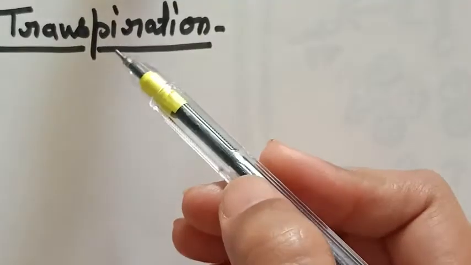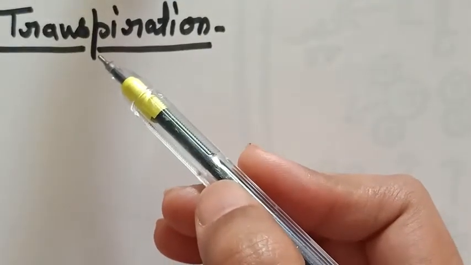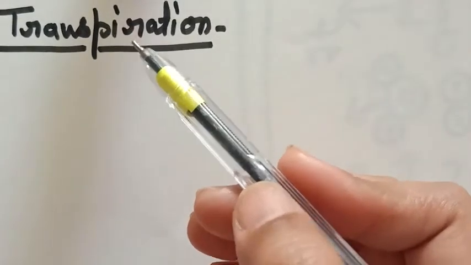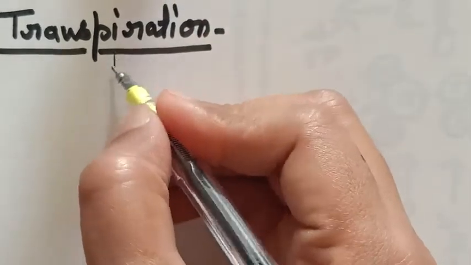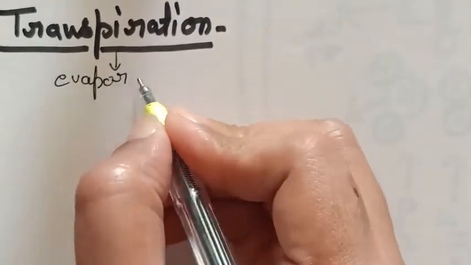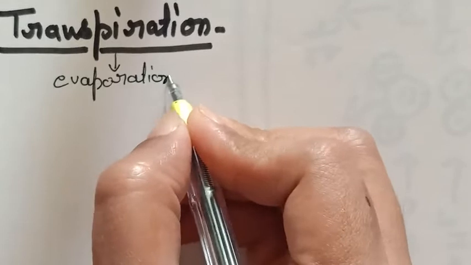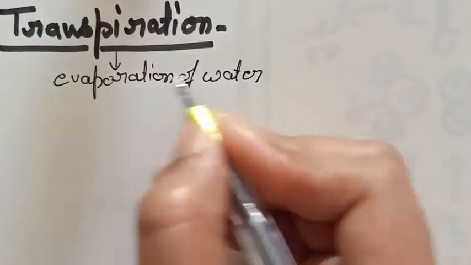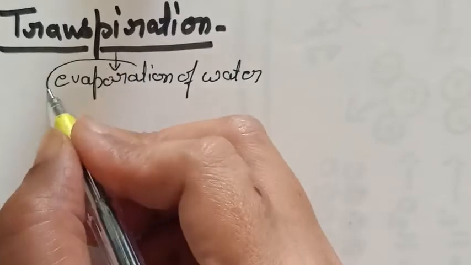Hello student, in this video I am going to explain the topic transpiration. Okay, so what is transpiration? Simply, transpiration is the evaporation of water. It is evaporation of water. Okay, so first we should know what is this evaporation.